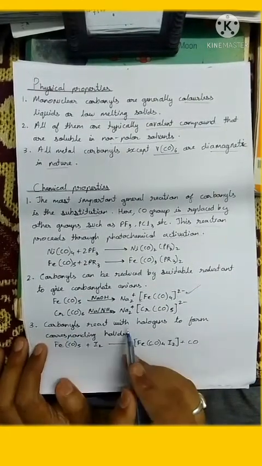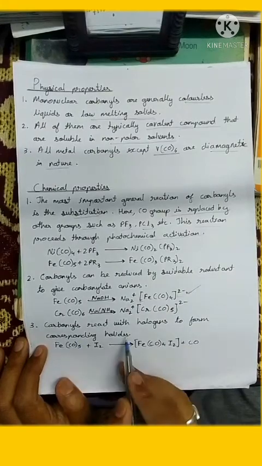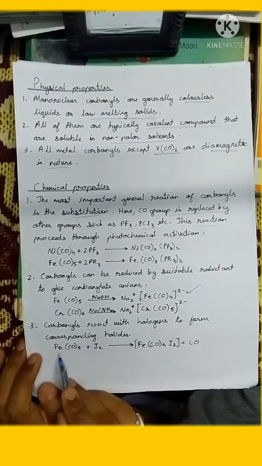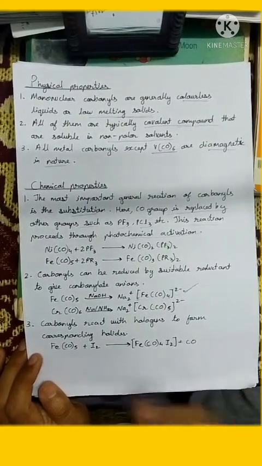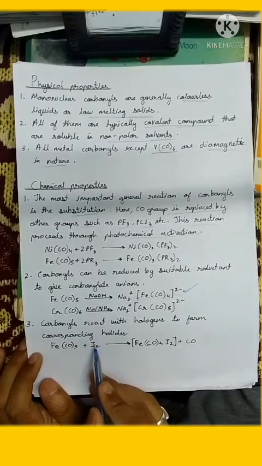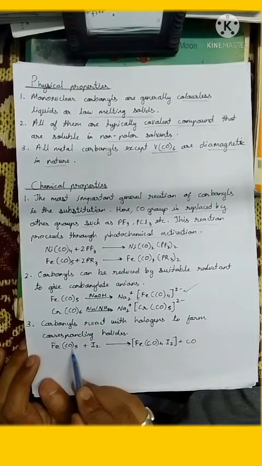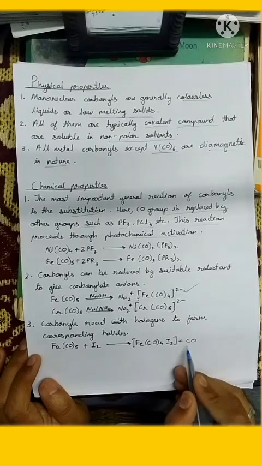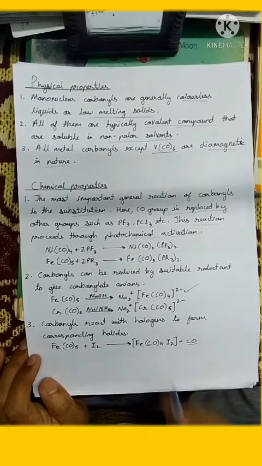Carbonyls react with halogens to form the corresponding halide. Just see in this reaction, when iodine is reacted with Fe(CO)5, one of the CO groups gets replaced by iodine here.